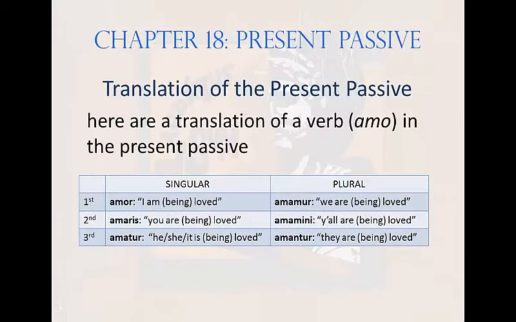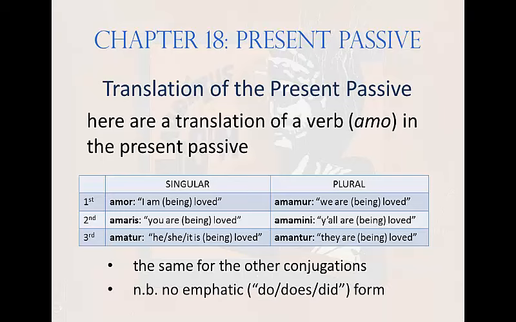And here is a translation of a verb, amo, in the present passive. I am loved, you are loved, he, she, it is loved, and so on. This same translation would apply to verbs in the other conjugations. Notice that, in addition to the simple form of the translation, I am loved, there is a continual form, I am being loved. We'll ignore that in this class, and we certainly will ignore also the emphatic passive, I do be loved, because that's just not right.